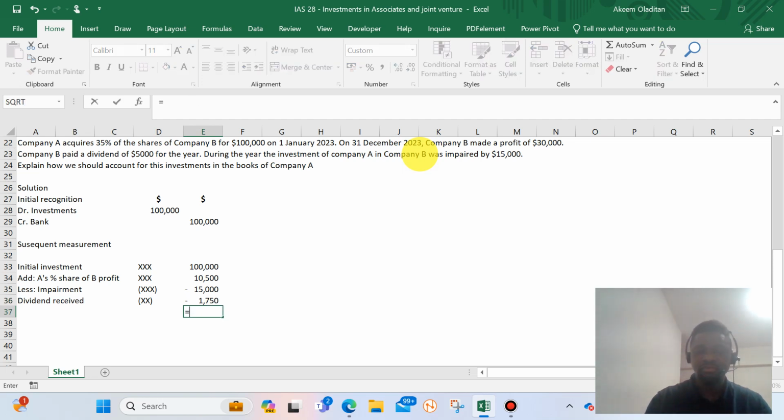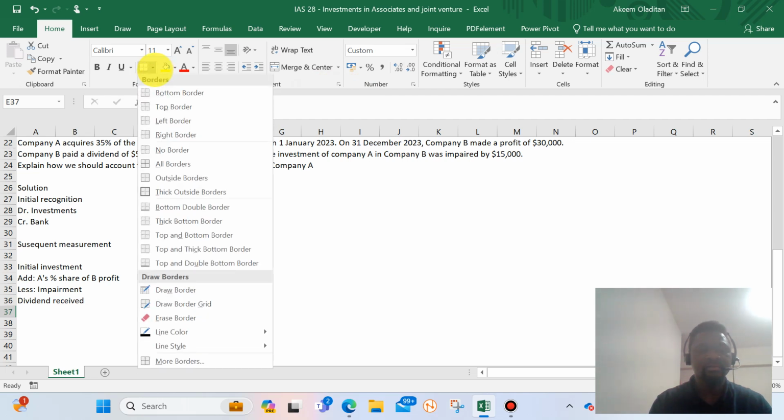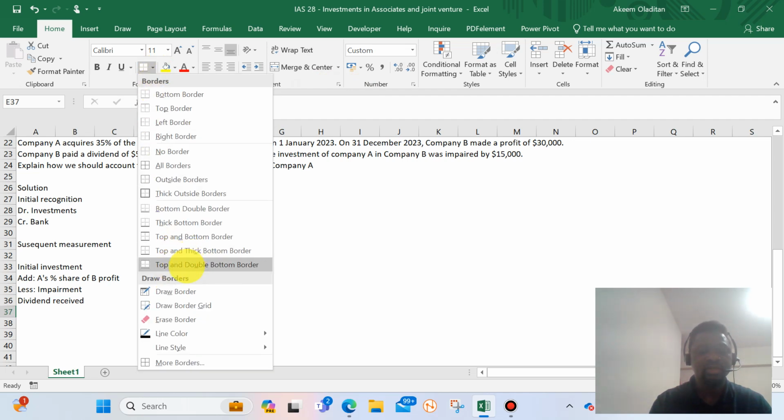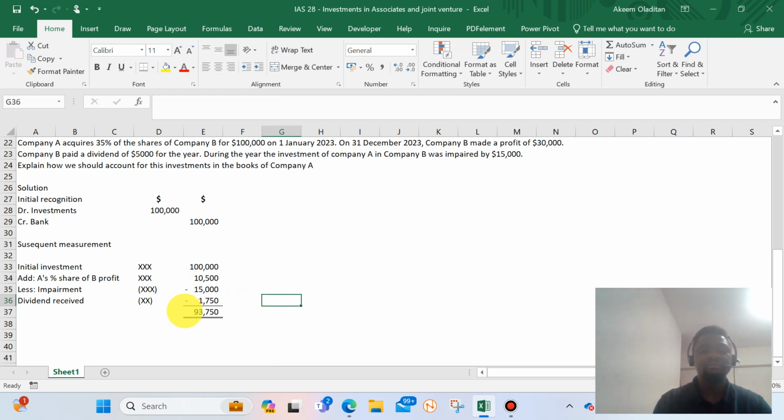So then when we do that, we have the value of investment in company B. That is subsequent measurement. Bold the line, bold, underline.